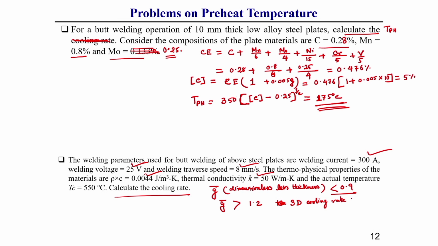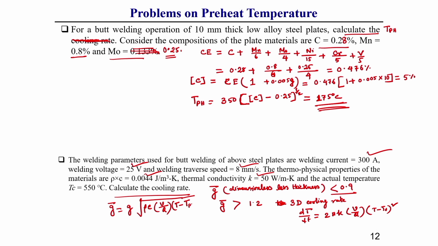What is the three dimensional type of cooling rate equation? You know this: dT by dt is equal to 2 pi k V by q into (T minus T0) square. The two dimensional equation you also know; for it you need to use plate thickness G into rho C V by q into (T minus T0) square.